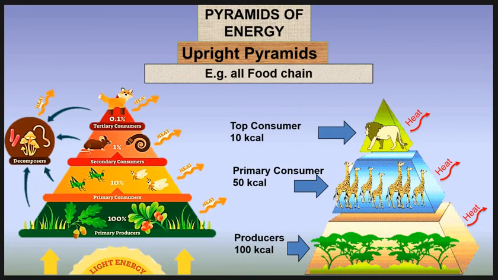The pyramid of energy shows an upright type of pyramid. The upright type of pyramid is seen in almost all food chains. When we compare the functional role of the trophic levels in an ecosystem, an energy pyramid is most suitable.